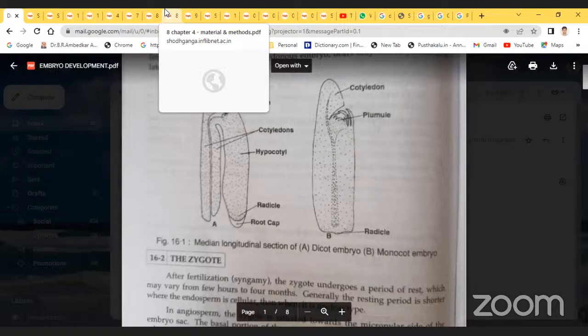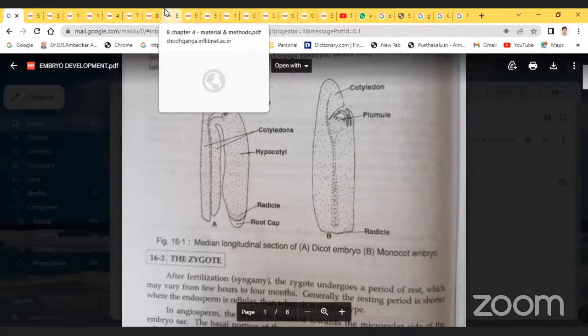Everyone knows this fact, but how is it developed? How does it develop to become a monocot embryo? How does it develop to become a dicot embryo? What are the development stages? What enzymes are involved? What scientists are involved? What are the processes? What are the differences between the monocotyledon development and dicotyledon embryo? So every time, comparison of the studies is good for you.